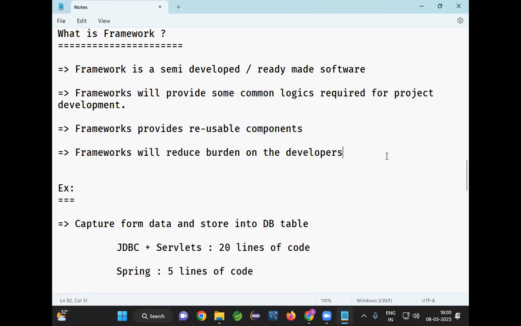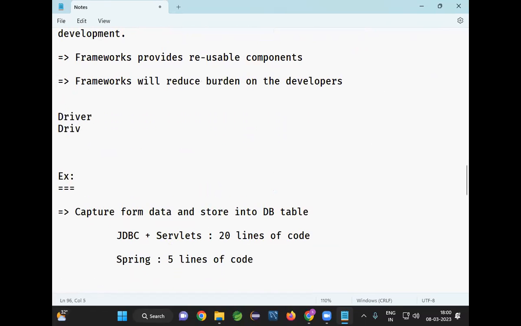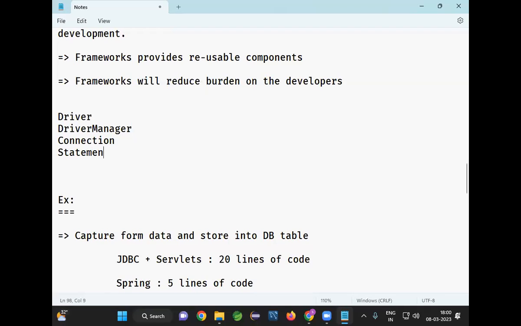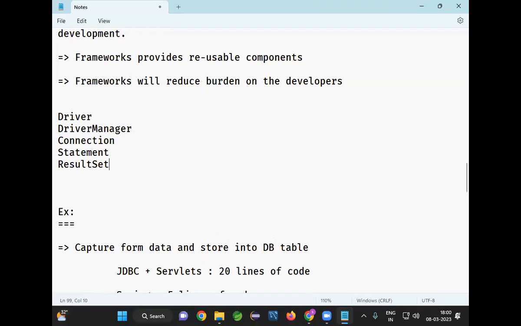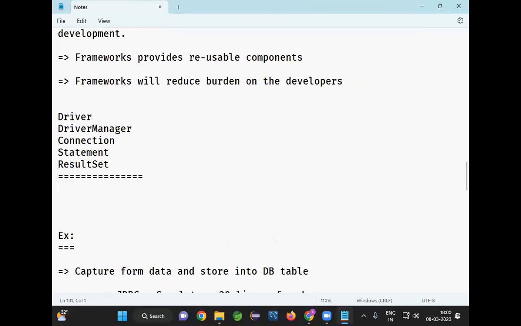Now in JDBC, we have several components, right? We have a driver, driver manager, connection, statement, result set, like that. Instead of using all these things, the Spring framework provided one class called JdbcTemplate. That's it. If you want to insert a record into a table, you just need to call jdbcTemplate.execute and give your query here.